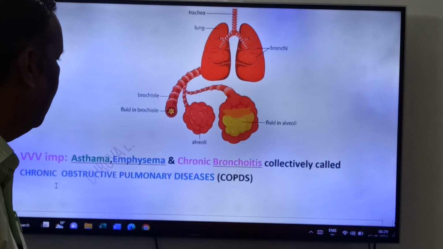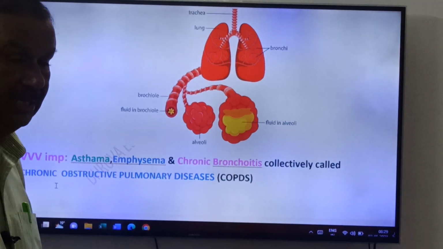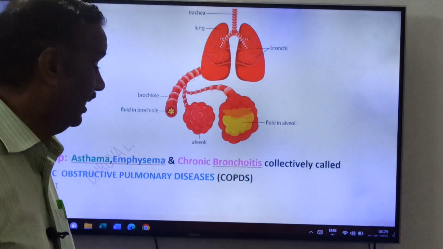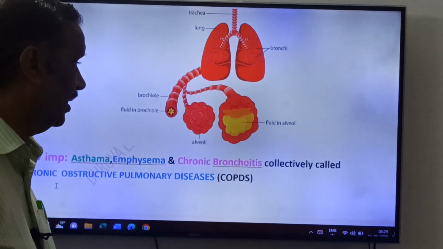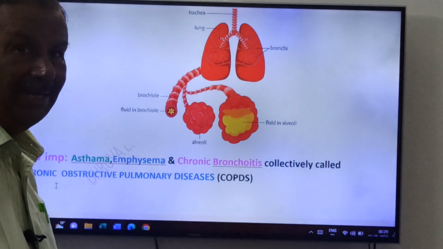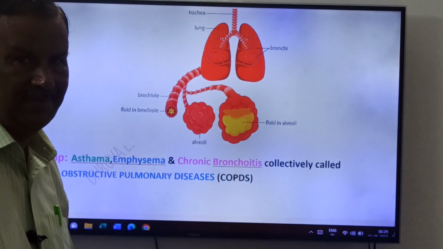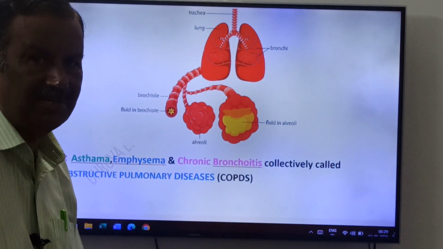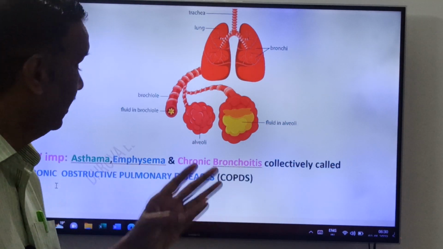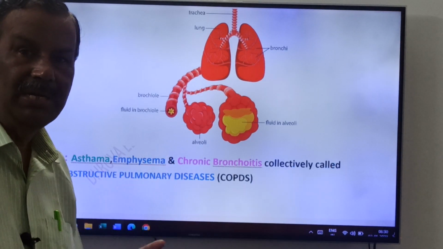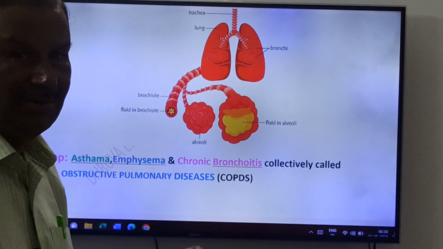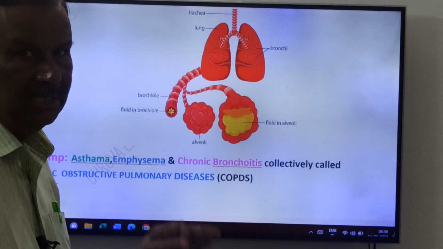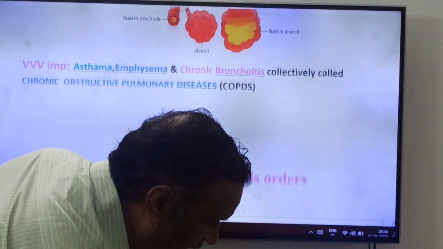Asthma, emphysema and chronic bronchitis, friends, except pneumonia. Asthma, emphysema and chronic bronchitis are collectively called chronic obstructive pulmonary diseases, COPDs, friends. What is COPD, friends? Asthma, emphysema and chronic bronchitis. These three together are called what, friends? COPD, chronic obstructive pulmonary disease. This is about the common respiratory diseases. Now come to